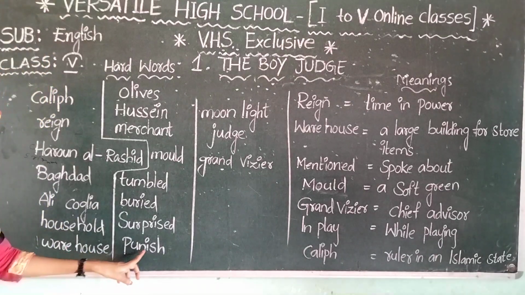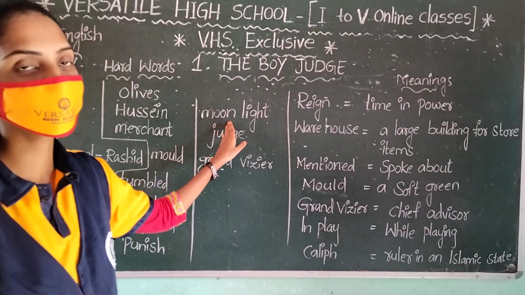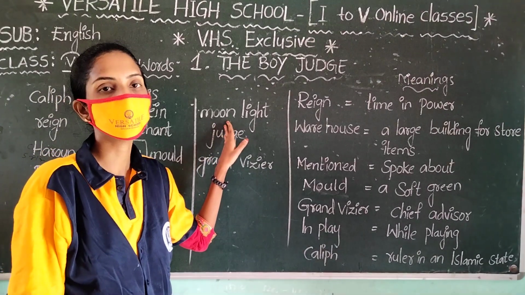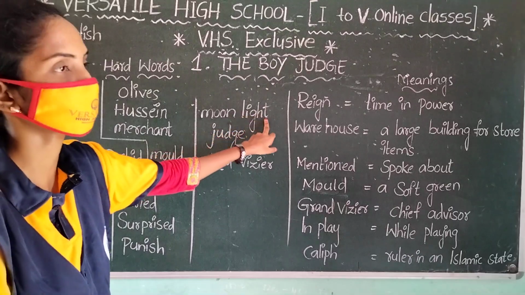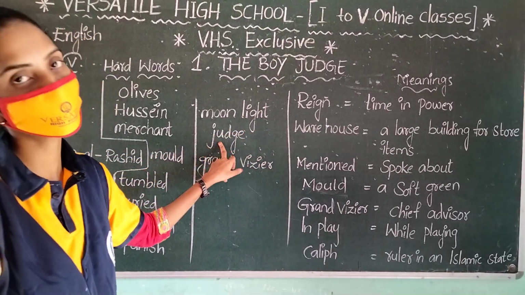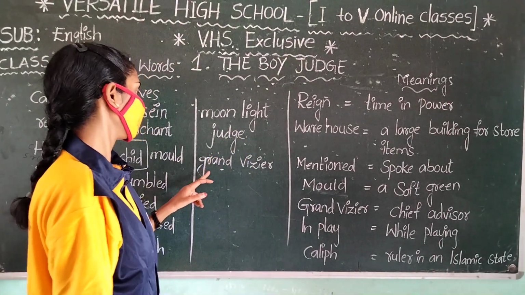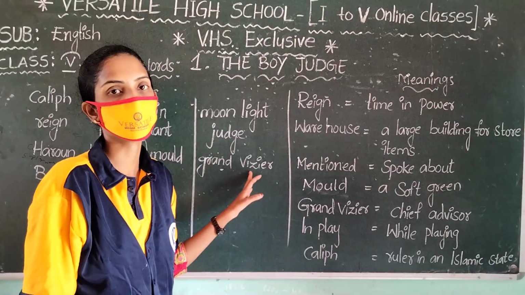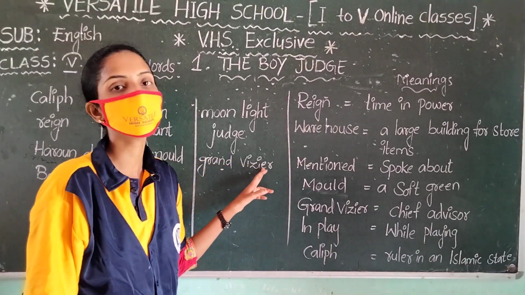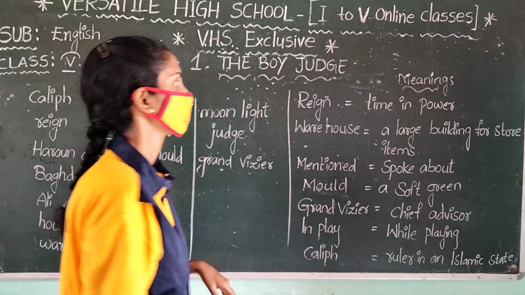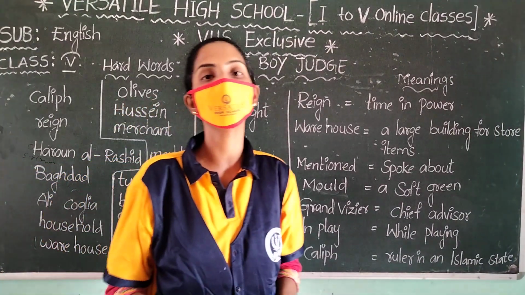Next, punish. P-U-N-I-S-H. Punish. The next hard word given to you is moonlight. M-O-O-N-L-I-G-H-T. Moonlight. Next one, judge. J-U-D-G-E. Judge. Next, grand vizier. G-R-A-N-D-V-I-Z-I-E-R. Grand vizier. All of this is given to you as hard words.